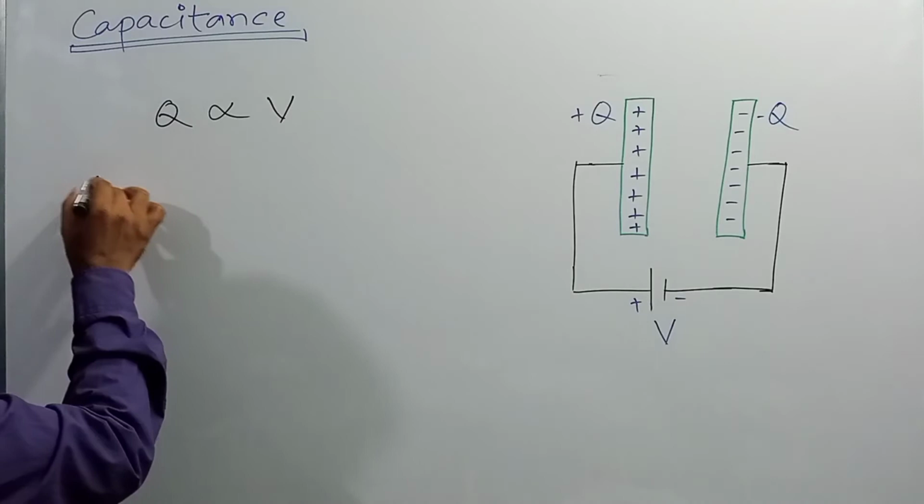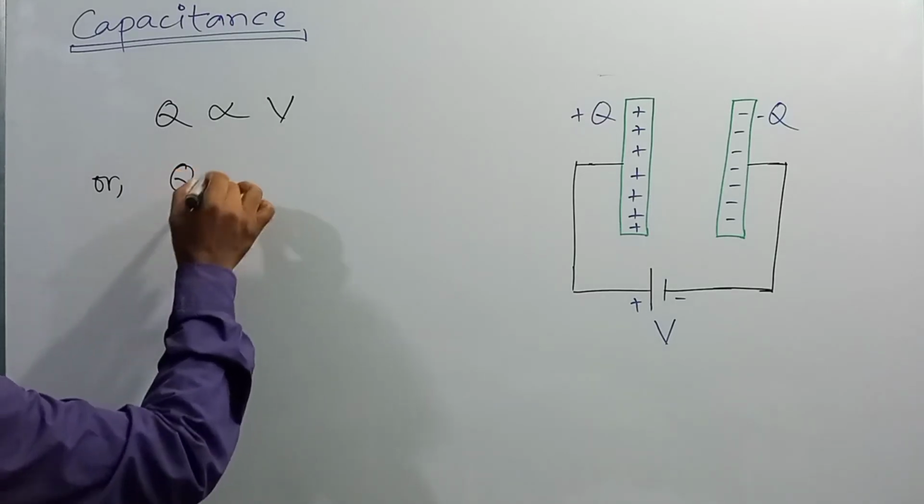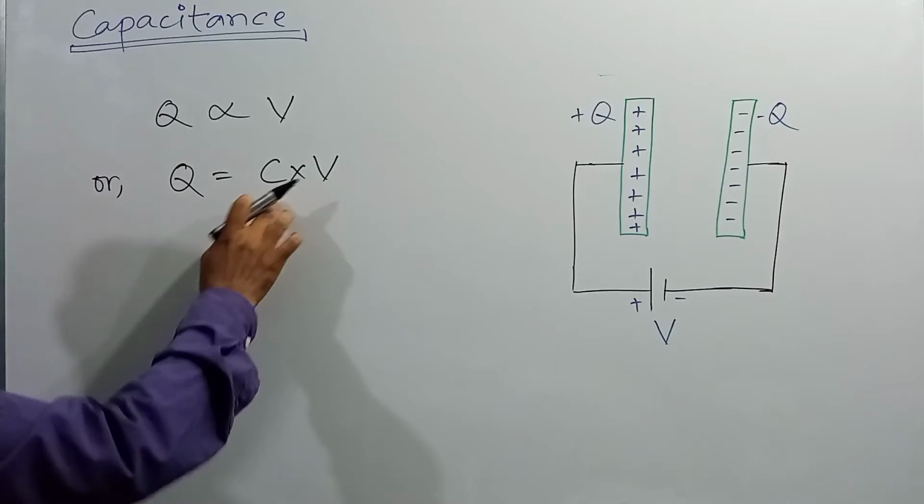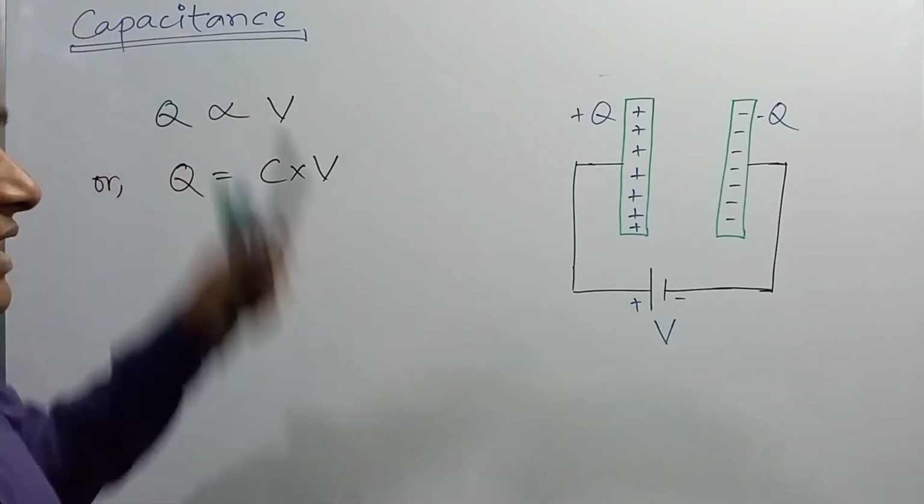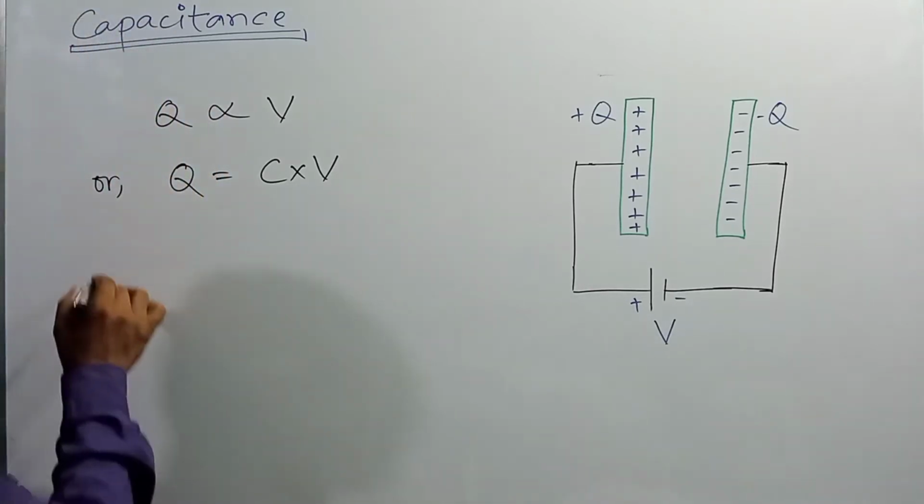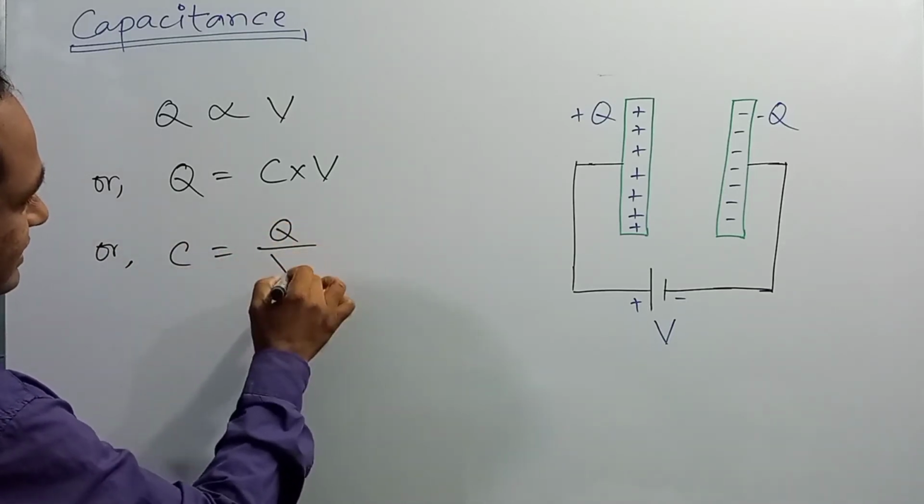So dear student, if we replace the proportional sign by a constant, we can write Q is equal to C into V. Here C is a constant of proportionality. This constant is known as capacitance of the capacitor. Okay? So dear student, we can write C is equal to Q by V.